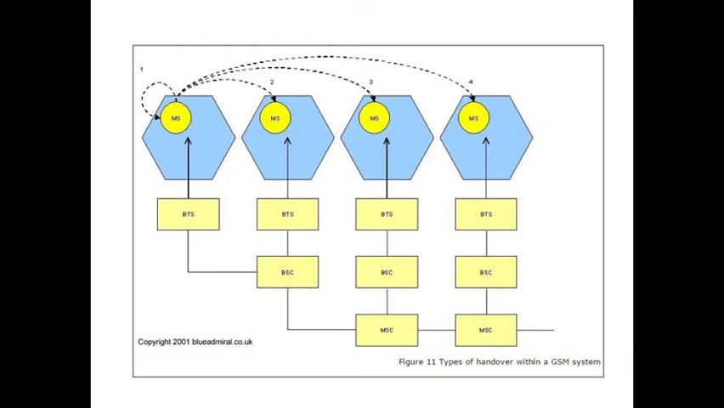Here the radio cell has three BTSs: one old BTS, another old BTS, and another new BTS. It is called inter-BSC because the second radio cell has one BSC, and the third radio cell has another BSC.